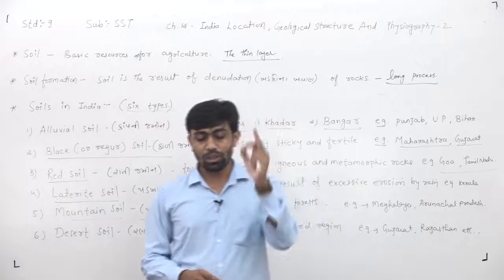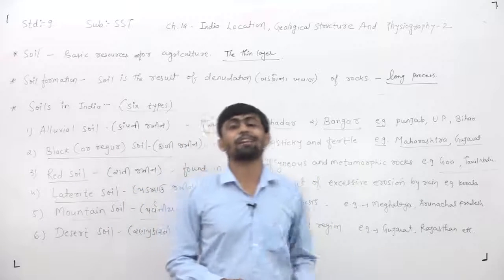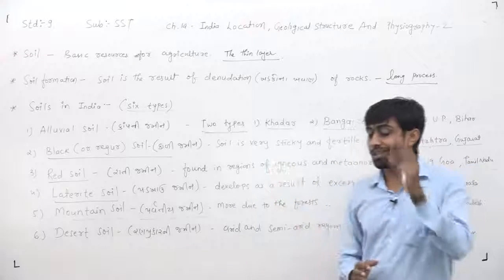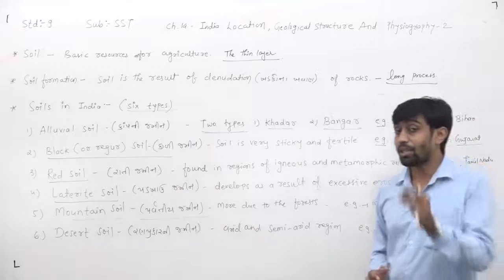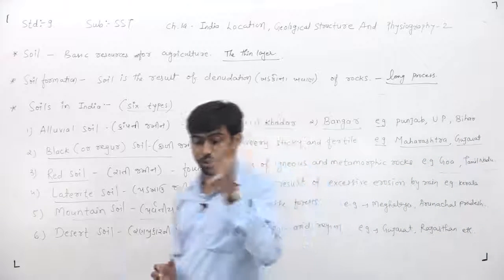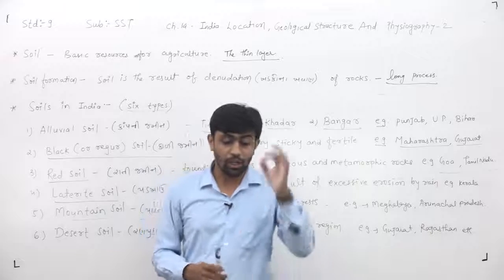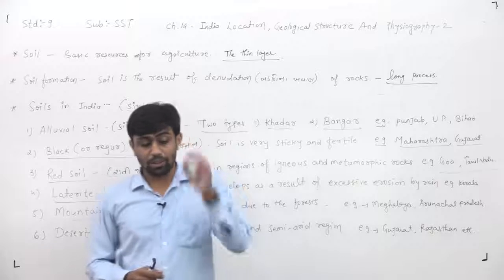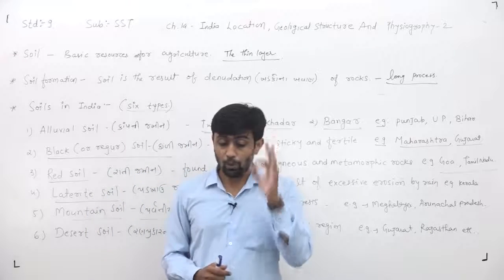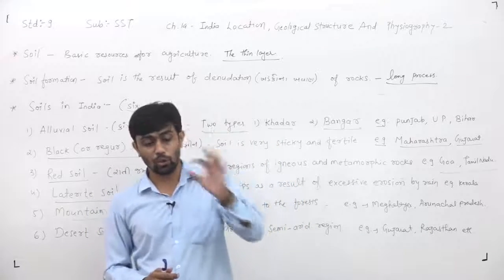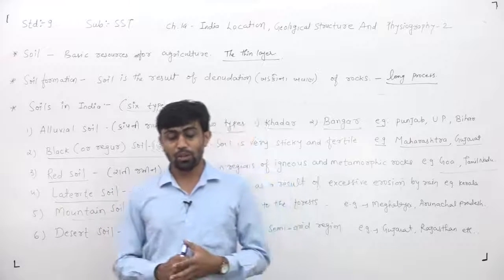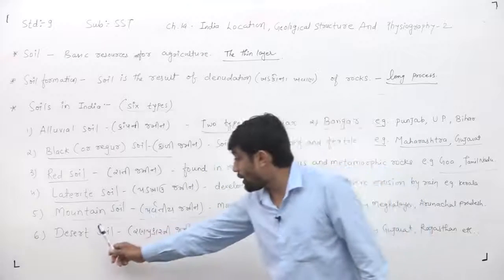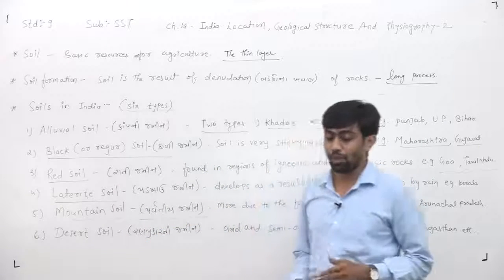Such soil on the Shivalik range is less fertile and less developed. This soil is sandy and porous and does not contain humus. Such soil is found in the mountain region of the country, and that's why we can say this kind of soil is found only in the mountain region of India.